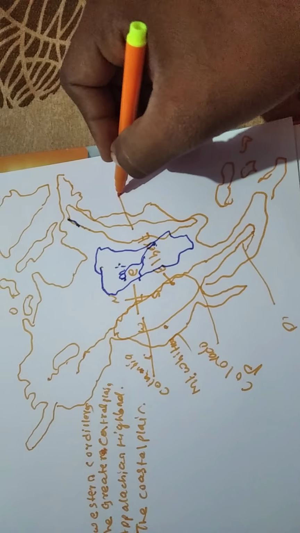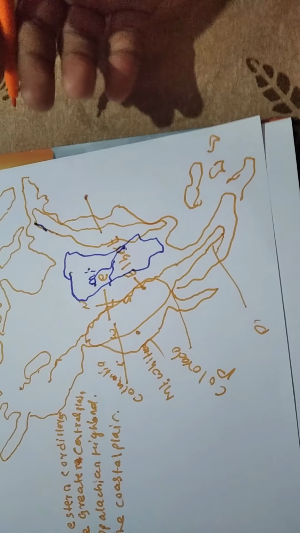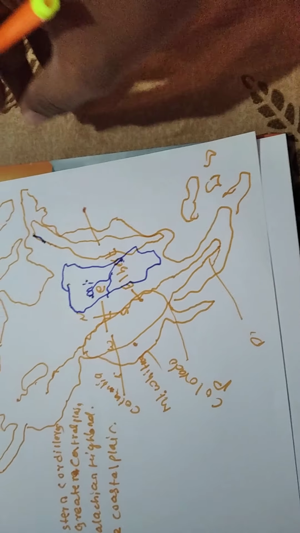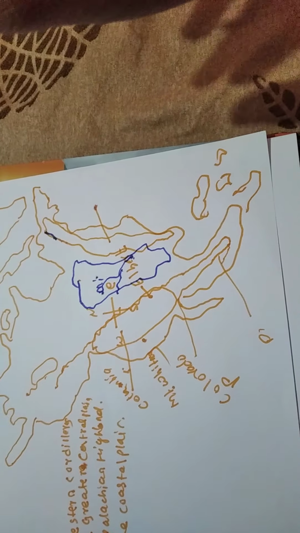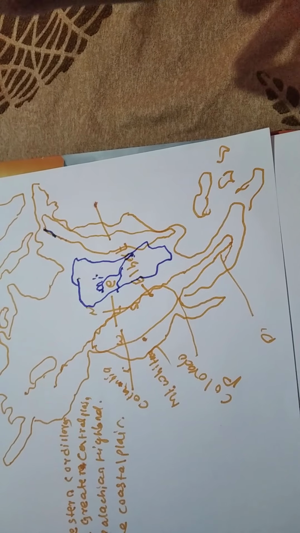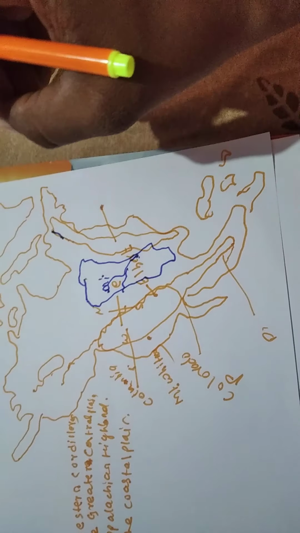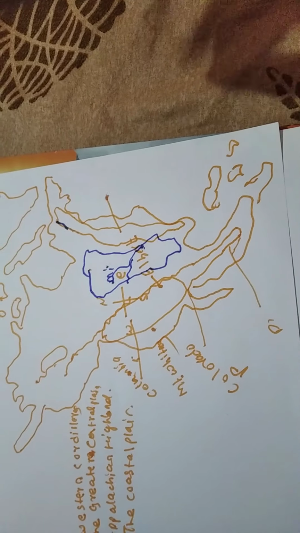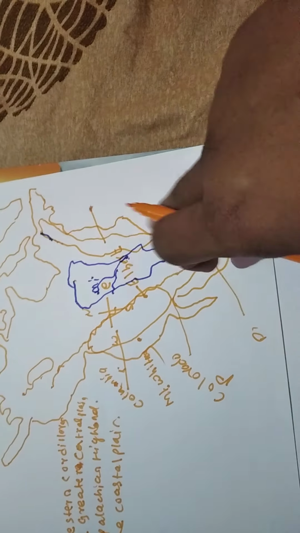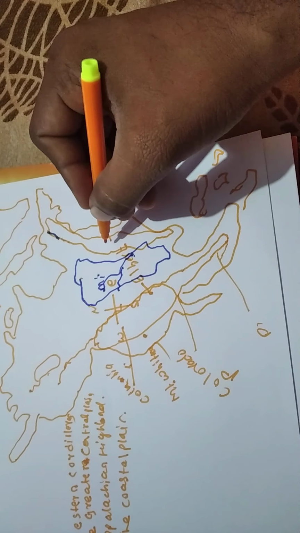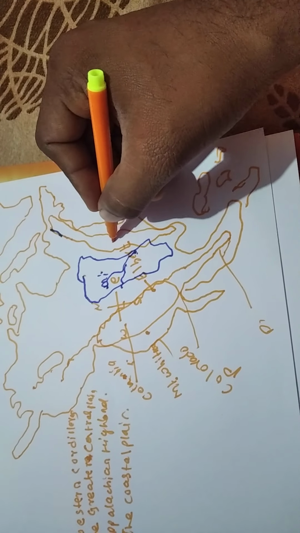Why is this Appalachian Highland so famous? It is famous because minerals like coal, lead, zinc, iron ore, copper, water power generation and wood are found in this Appalachian Highland.